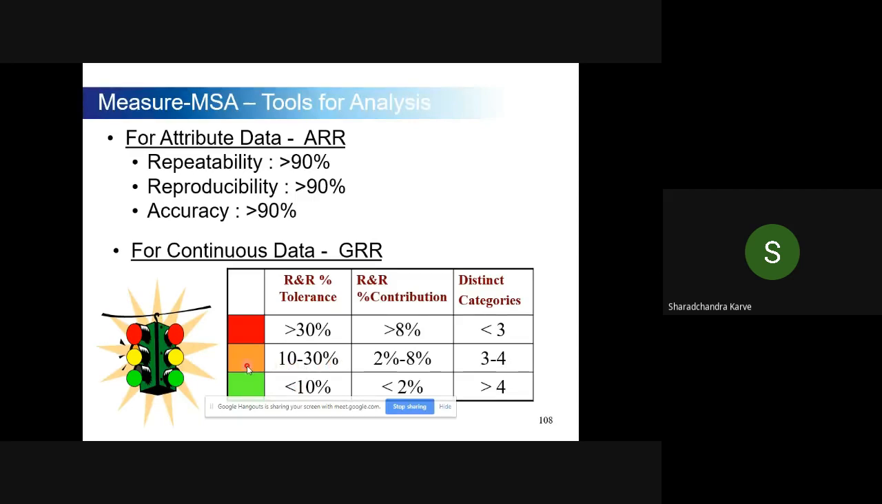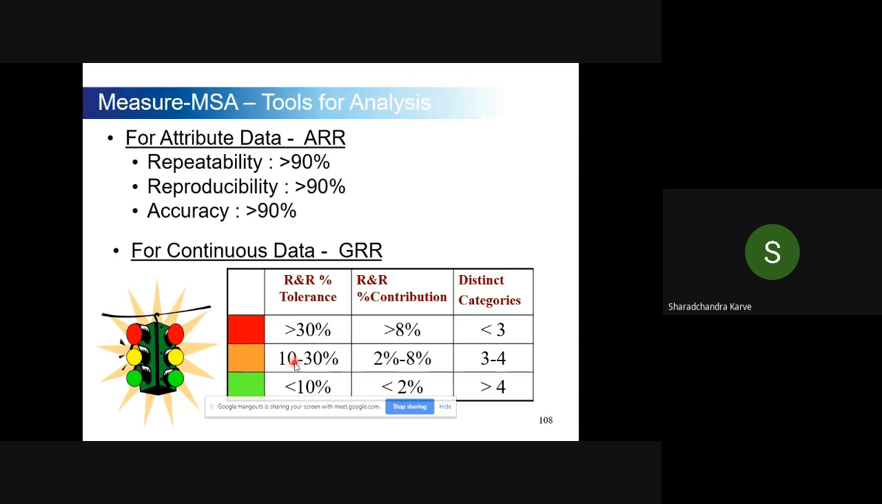Then you have to take a call. Sometimes in an orange signal we go ahead, or sometimes we stop. So you have to take a call with the champion. Why? Because improving the measurement system capability may be a costly affair. You may have to introduce good balances or some instrumentation which is costly, and then your champion has to take a call whether to go for that costly measurement system or not.